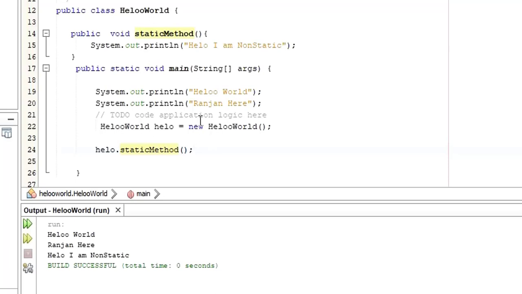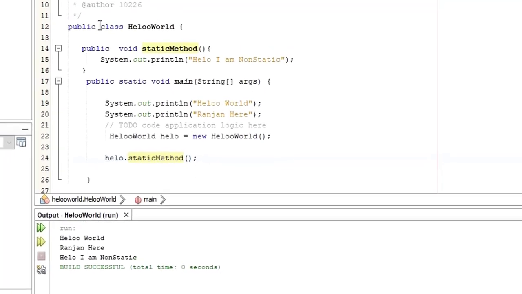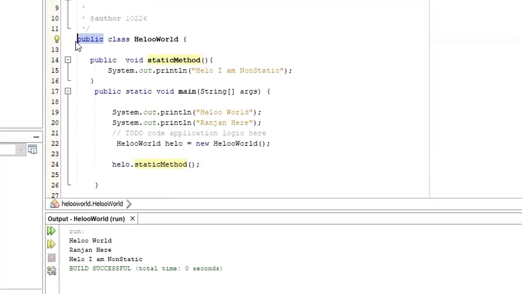I hope there are no questions at all in this area, right? So this is how we can create a simple Java program to print any value. I hope as of now everything is clear. Now let us learn about the access specifier. So I say that public is an access specifier. What does that mean? As long as the access specifier is public, you can access the method of this particular class anywhere in the program.